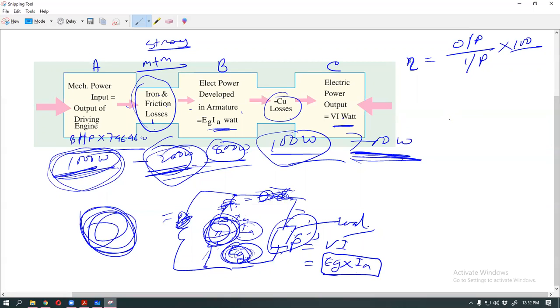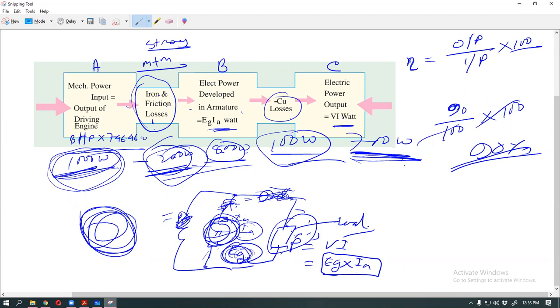Suppose your input power is 1000. Calculate your efficiency, input and output. Suppose the input is 100 and your marks are 90. So efficiency is output by input into 100, which will be 90%. Your efficiency is 90%.